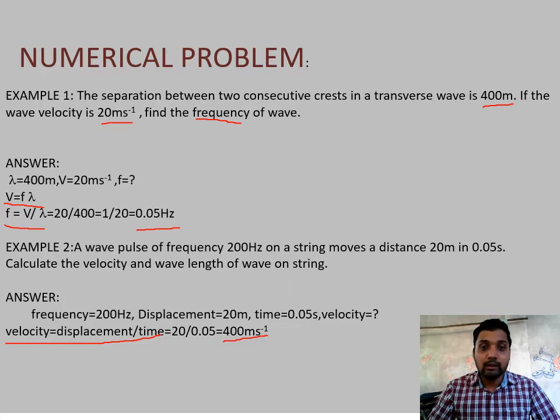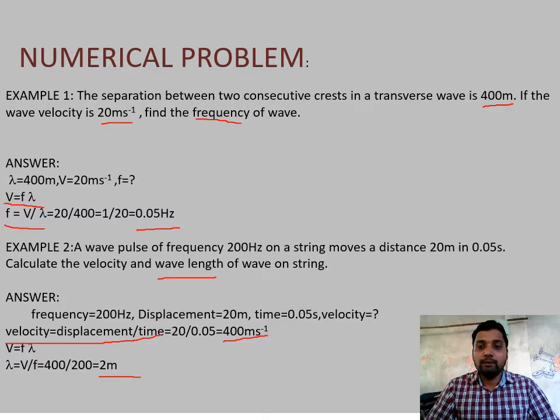Next, we have to find the wavelength. Again, we take the formula v equal to f lambda, or lambda equal to v by f, where 400 by 200 equals 2 meter in the answer.